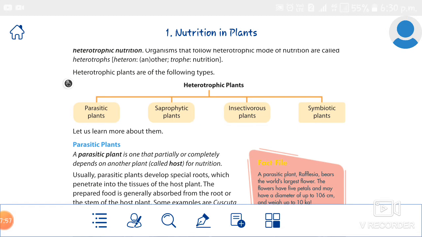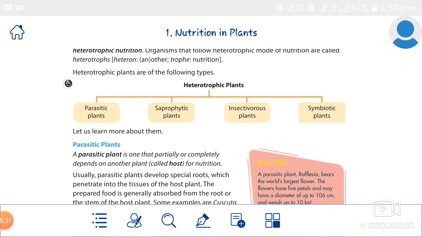And then some plants have chlorophyll, so they do photosynthesis. But plants not only depend on photosynthesis for their food, they also need some nutrients. So some organisms depend on other organisms for certain nutrients. Thus the organism which depends on other organisms for food is called heterotrophic.